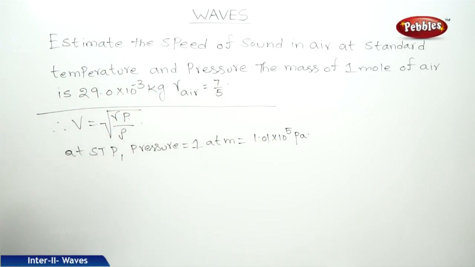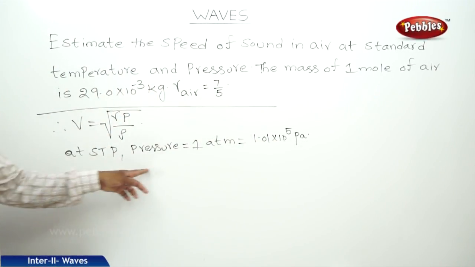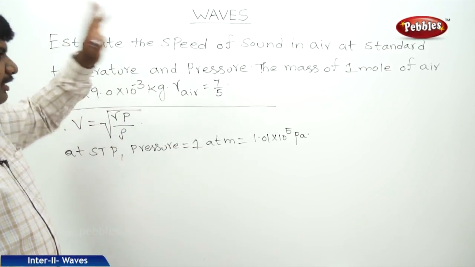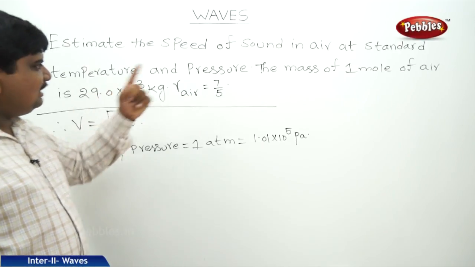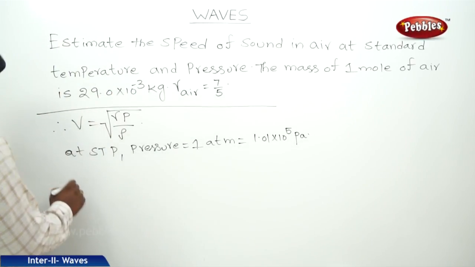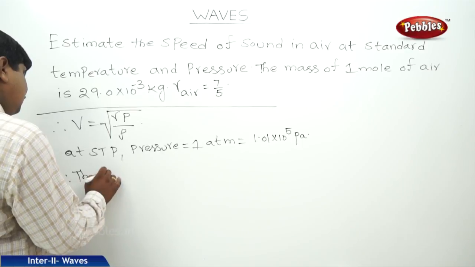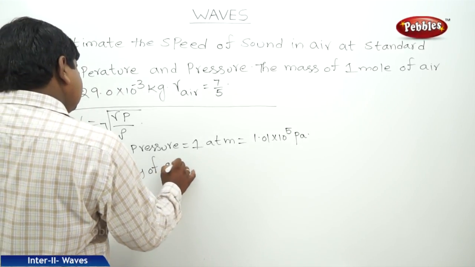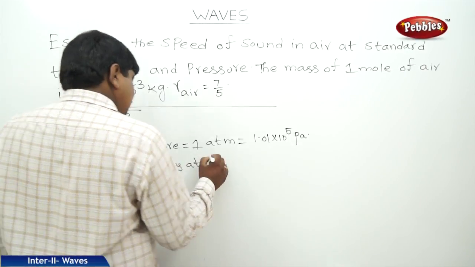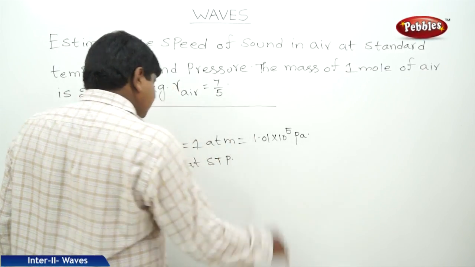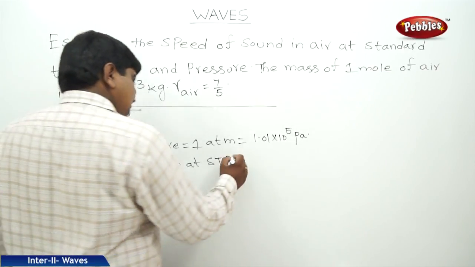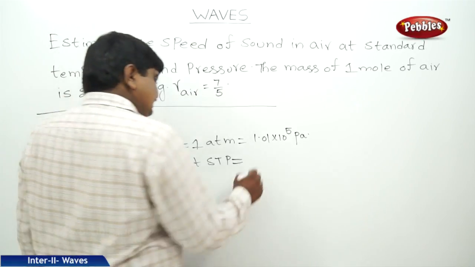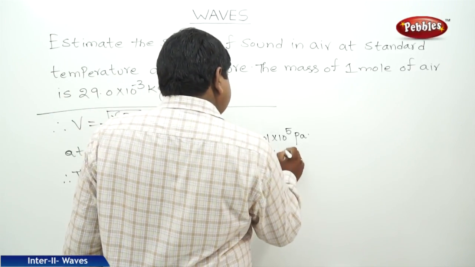That is one. Second, we should find out the density also. At standard temperature and pressure, what is the volume of the gas? 22.4 liters.